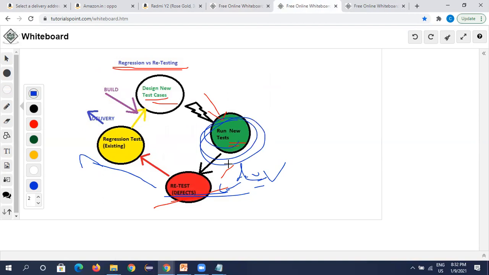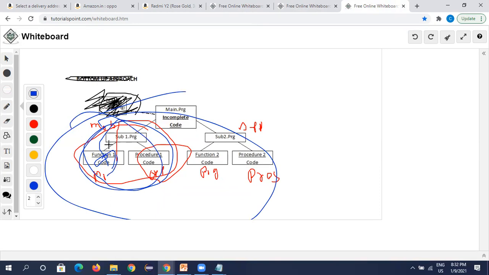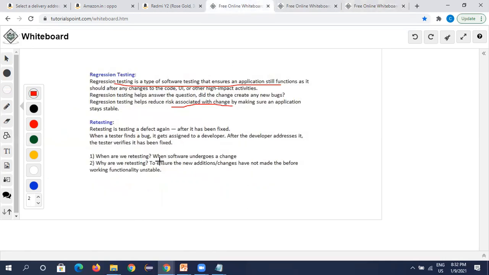When we do testing and observe a defect, we do retesting on that particular defect, not the entire application. If we find a defect in MI mobiles, we test only MI, not the complete Amazon or mobile section. We test only the particular defect we have logged. That is called retesting.